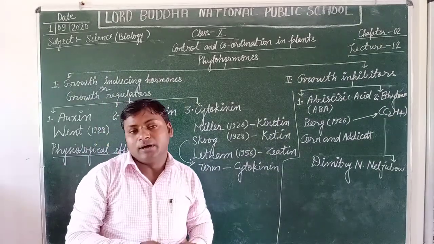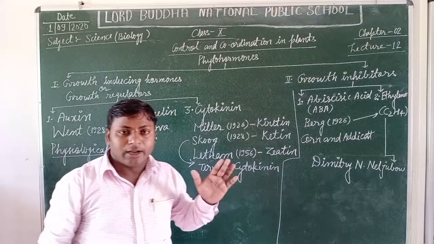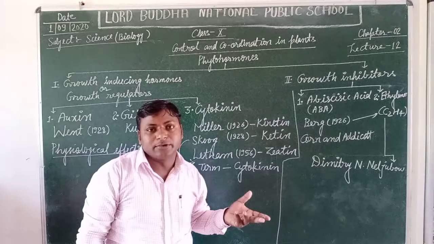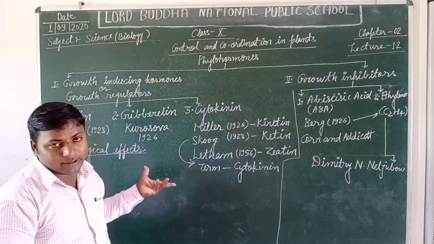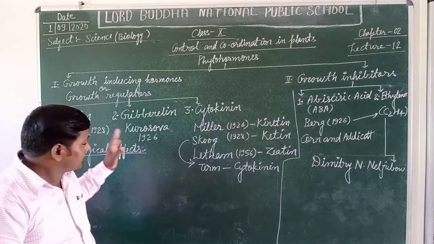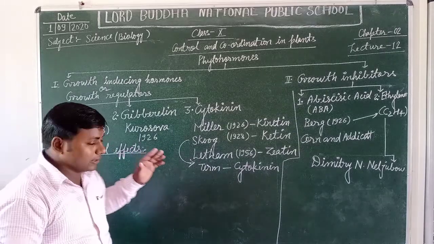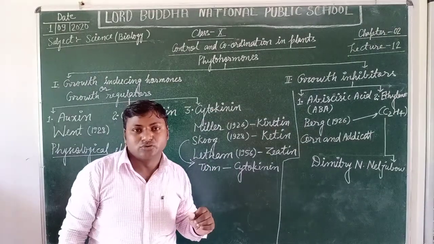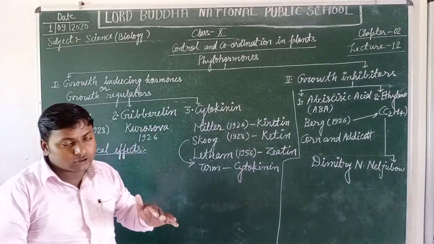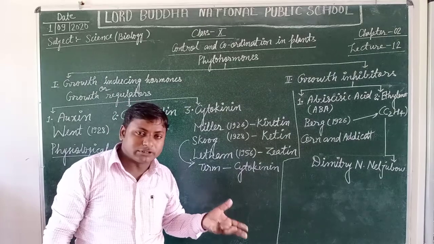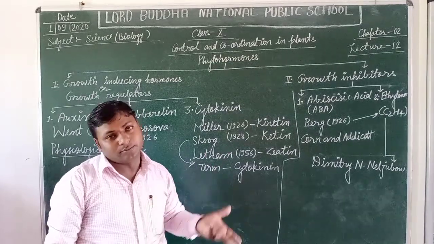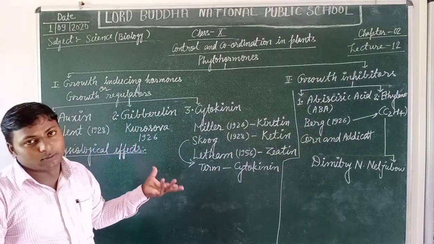They are responsible for cell elongation, and they are also responsible for geotropism as well as phototropism movements in plants. Geotropism means the development of the root system of the plant; positive geotropism means the development of the root system of the plant. Whereas phototropism means the development of the aerial part of the plant in response to environmental conditions.